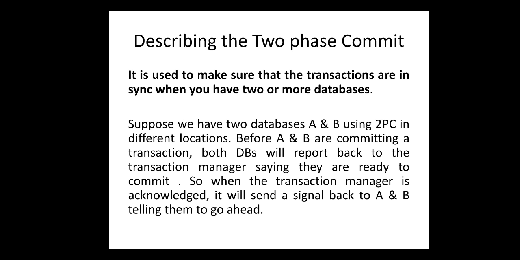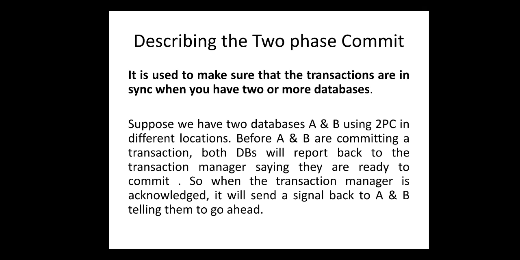Now we are trying to describe what two-phase commit protocol actually means. It is used to make sure that the transactions are in sync when we have two or more than two databases. Suppose we have two databases A and B using 2PC, that means two-phase commit protocol, in different locations.